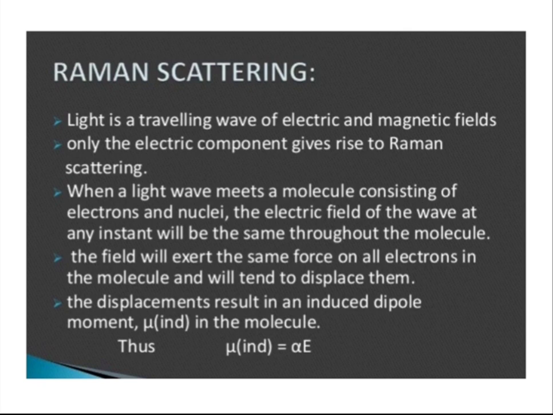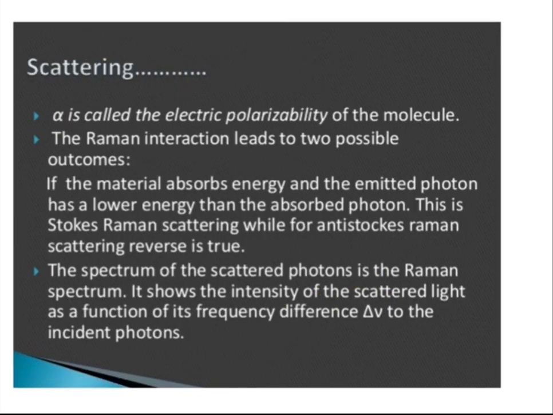So the electric field we have applied has magnitude capital E, and the amount of distortion of the molecule, both things are important. So the induced dipole is mu. See here, mu is an induced dipole. So the displacement results in an induced dipole moment mu is equal to alpha E. E is the electric field and alpha is also called the electric polarizability of the molecule. The Raman interaction leads to two possible outcomes.